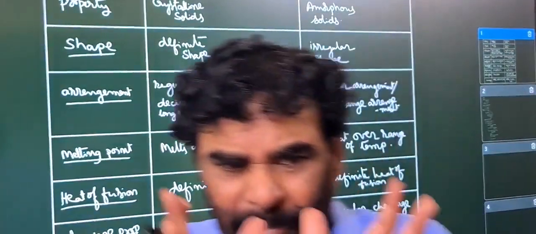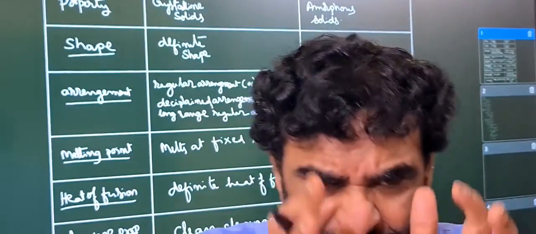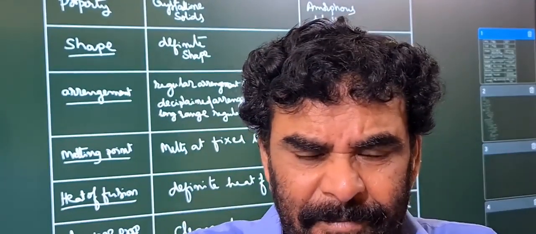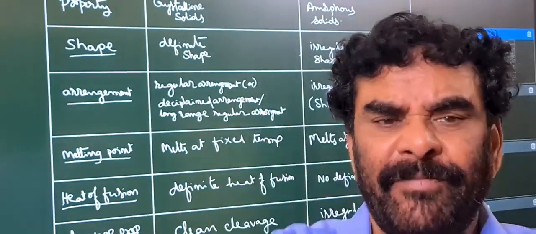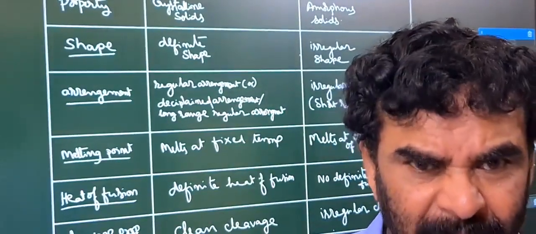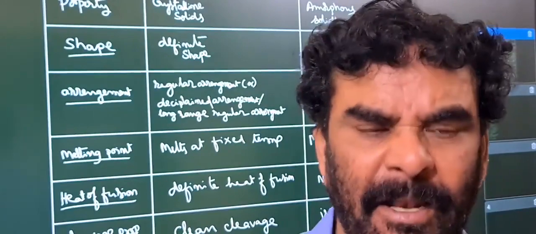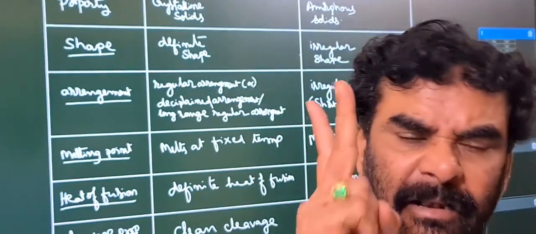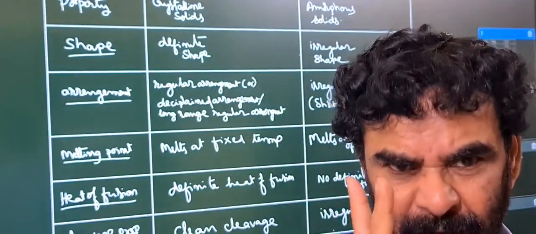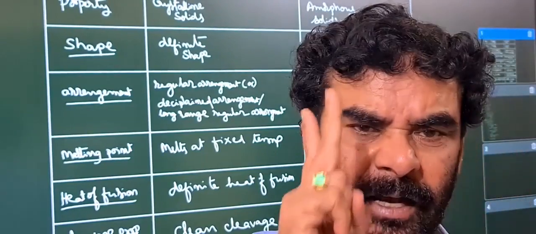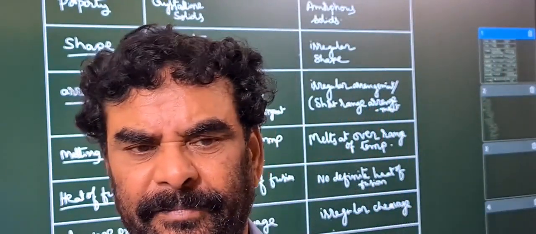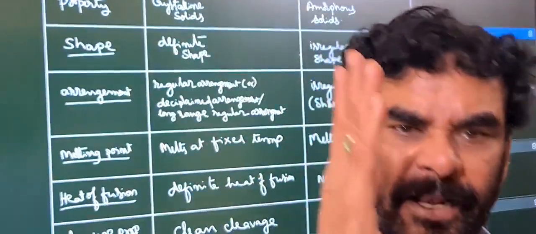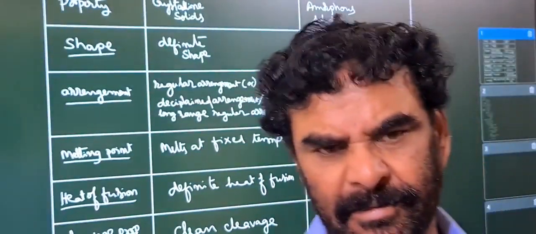See, when the material particles are involved in the formation of the solid, now based on the arrangement of the material particles, the solids are classified into two types. Now we are discussing the classification of solids, how they are arranged in the solid.